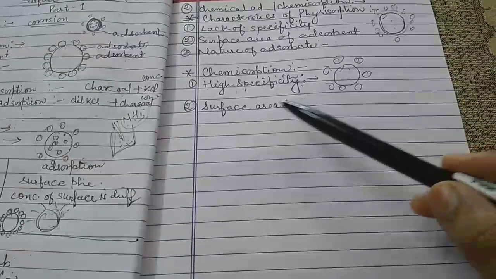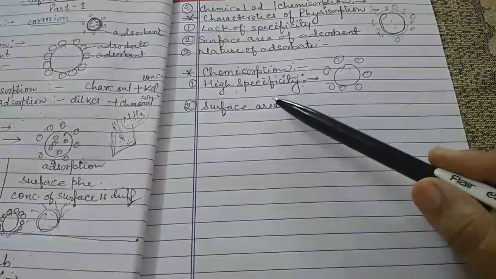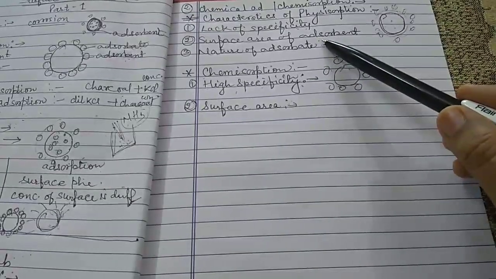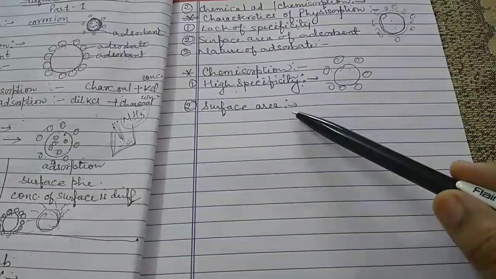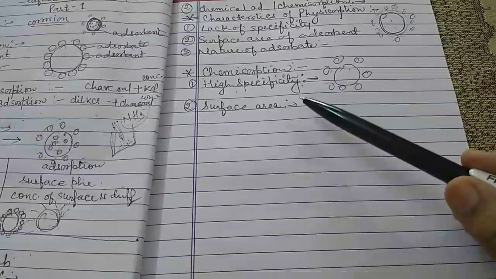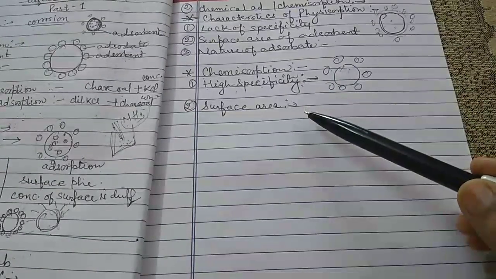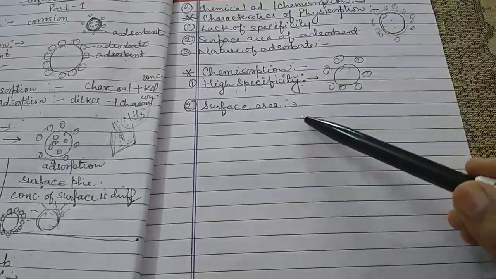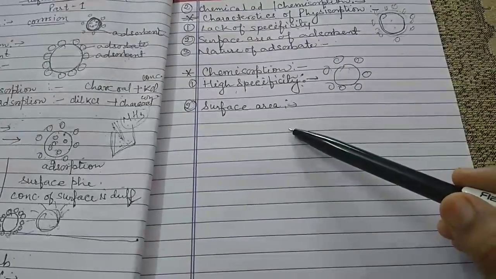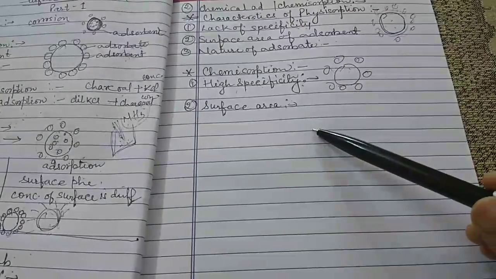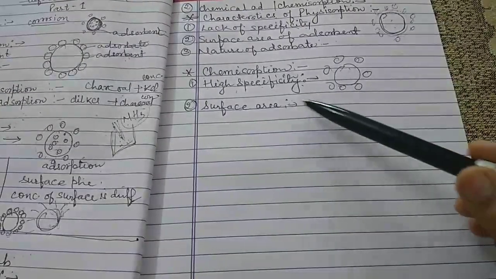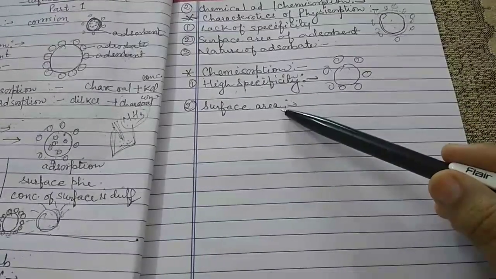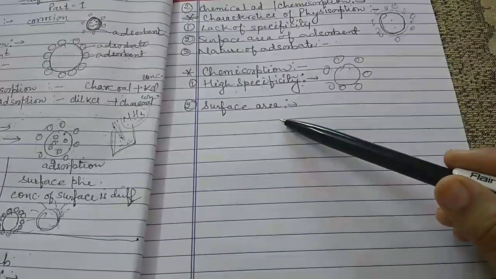Now the next one is the surface area. The effect of surface area is the same as that of physisorption. Here also the process of adsorption increases as the surface area increases, or the amount of adsorbed gas is more when the surface area is greater. So this is the second characteristic, called the surface area.